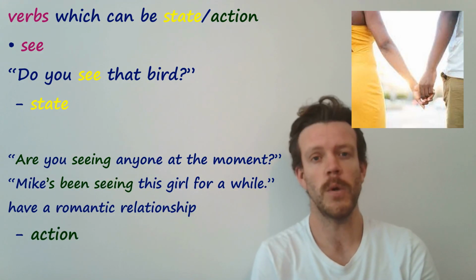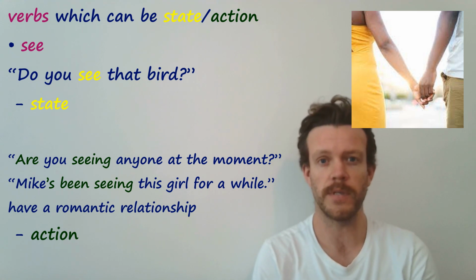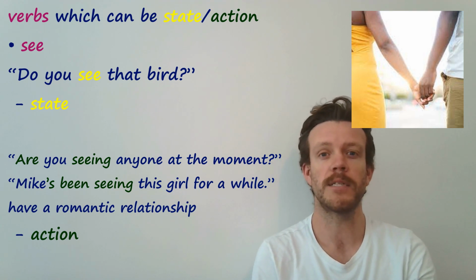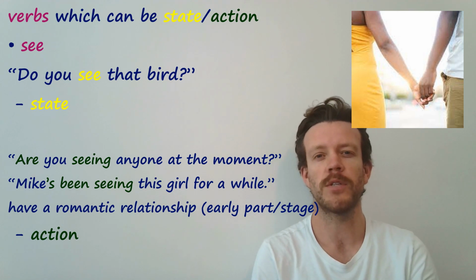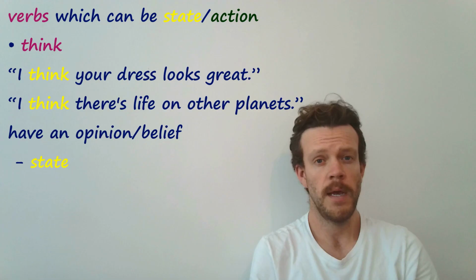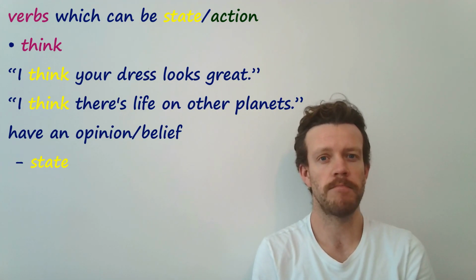And the other meaning, where it's an action, is to have a romantic relationship with someone. So you say, are you seeing anyone at the moment? Or Mike's been seeing this girl for a while. Generally, I would use that to talk about the early stages of a relationship. And the final one, which can be both, is the verb to think.